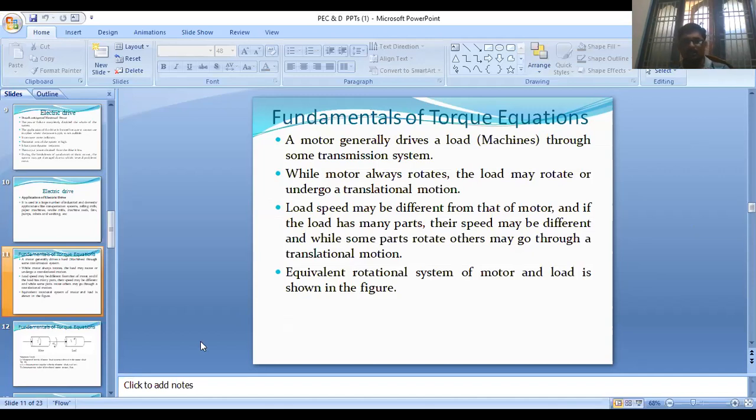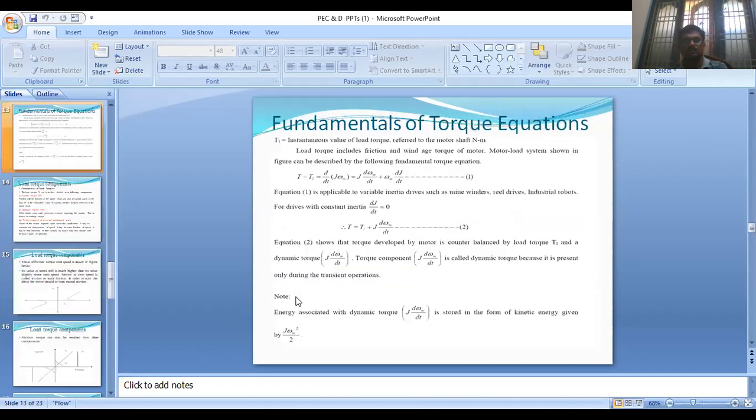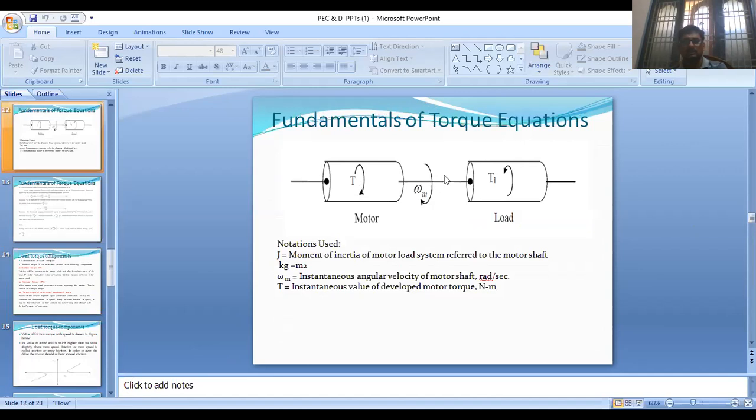So, the equivalent circuit of the motor and load system is like this. This is the motor and this is the load. Both are connected through a transmission system here. Okay. So the rotation of the motor is clockwise and the rotation of the load is anti-clockwise.